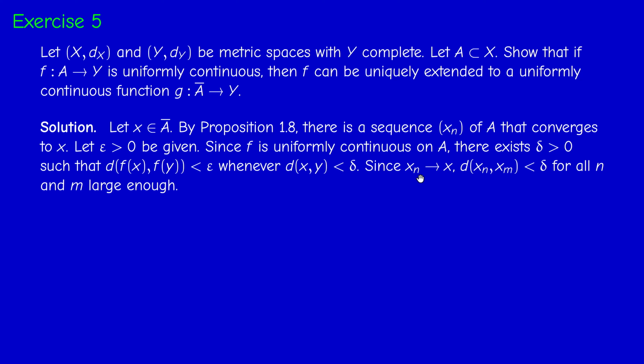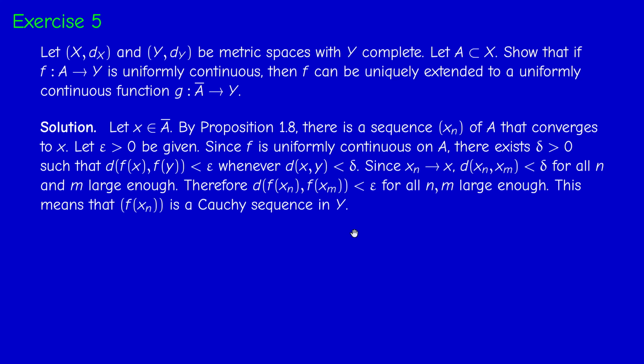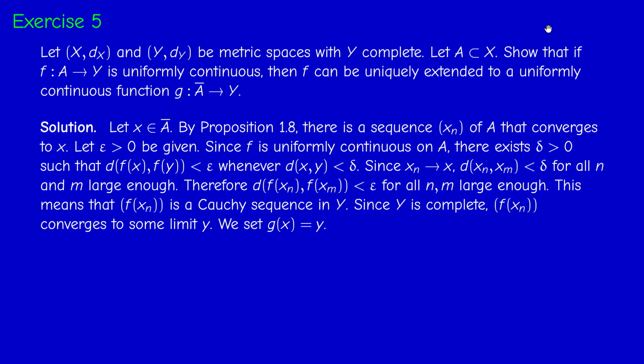Now, since x_n converges to x, in particular x_n is a Cauchy sequence, so the distance between x_n and x_m can be made less than delta for all n and m large enough. But then the distance between the images is less than epsilon for all n and m large enough. So this means that f(x_n) is a Cauchy sequence in Y. Since Y is complete, f(x_n) has a limit y. And I take this y to be the image of x under g.